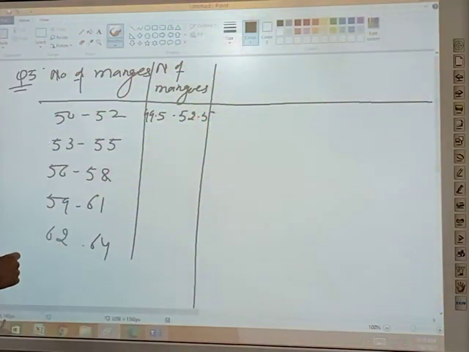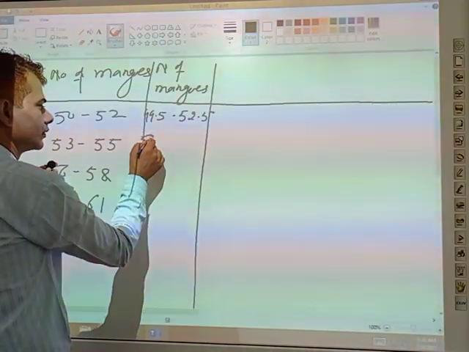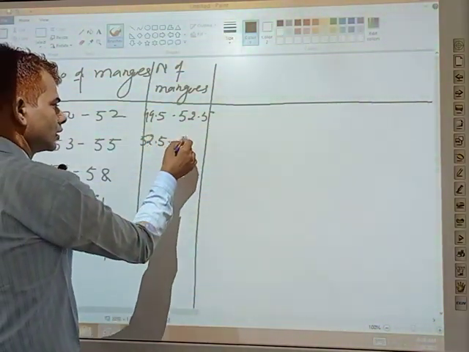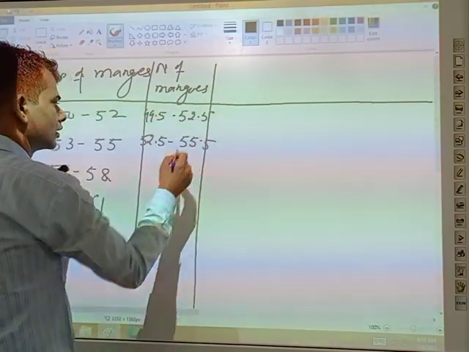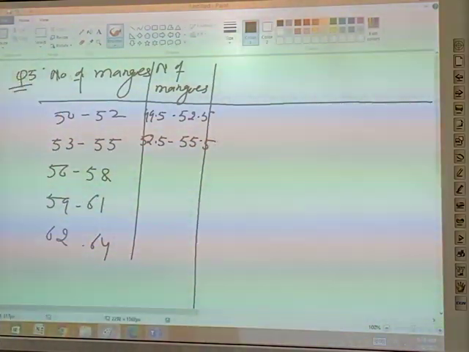Any doubt, any problems? Now subtract 0.5 from 53, it becomes 52.5. This cycle will follow till the end, so that all the classes become continuous. Subtract 0.5 from lower limit and add 0.5 to upper limits.